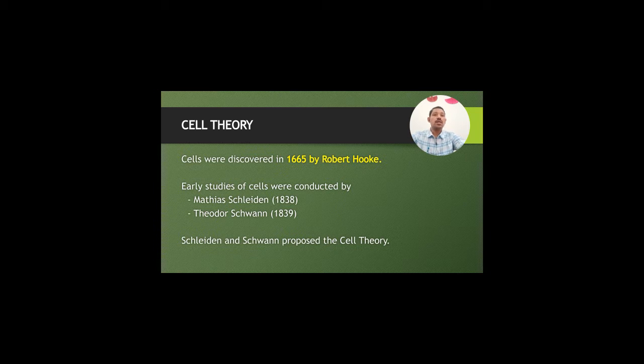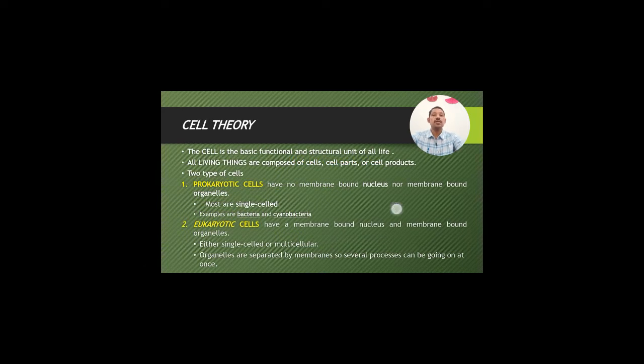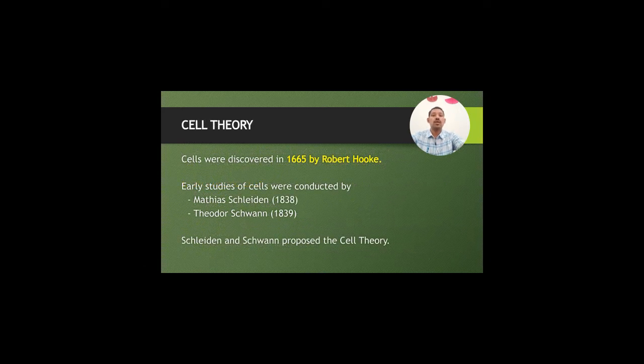There are certain theories for the cell. The cell was first discovered in 1665 by Robert Hooke, and the early study of the cells was conducted by Matthias Schleiden in 1838 and Theodor Schwann in 1839. Schleiden and Schwann proposed the cell theory.